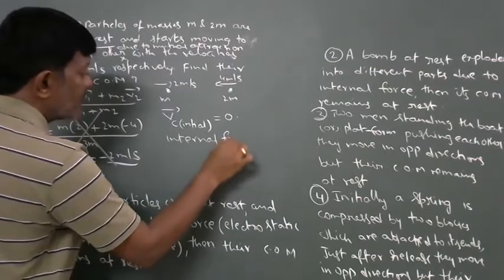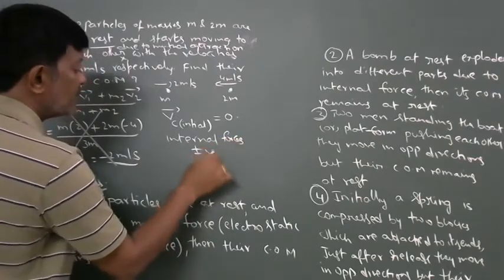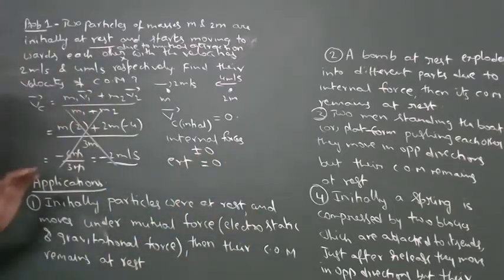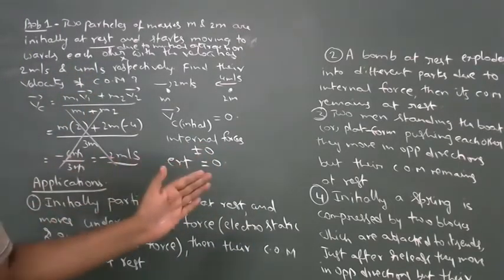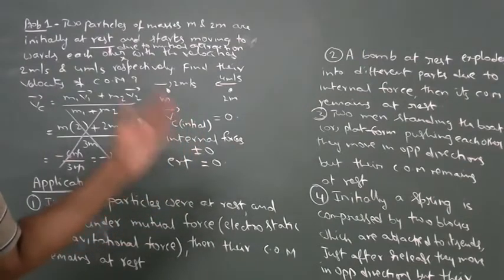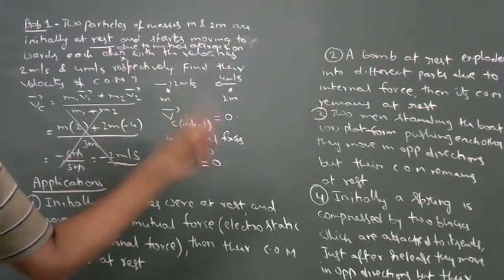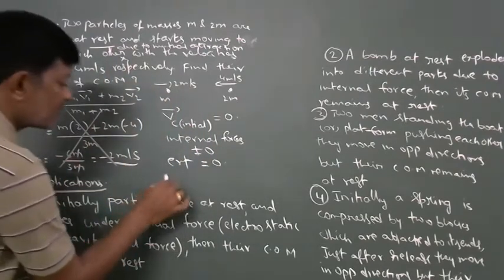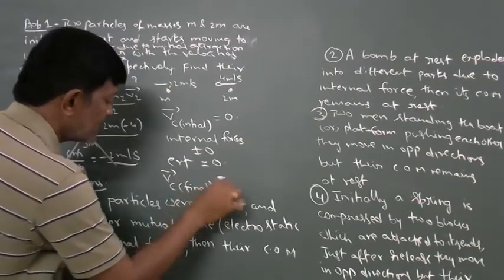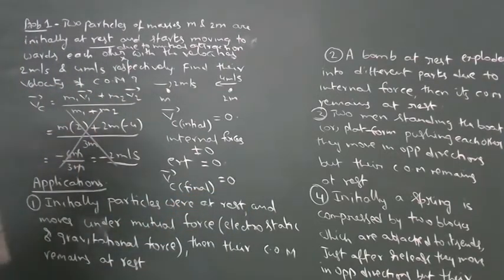Internal forces are not equal to 0, but the external force is equal to 0. So when the external force is equal to 0, the state of the center of mass remains constant. Initially it was at rest, so finally also the center of mass is at rest. So the final velocity of center of mass is also 0.